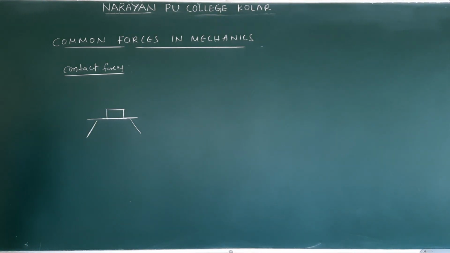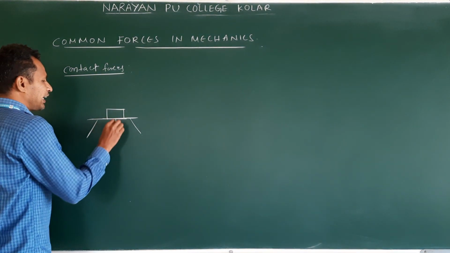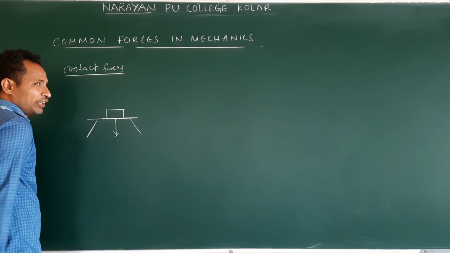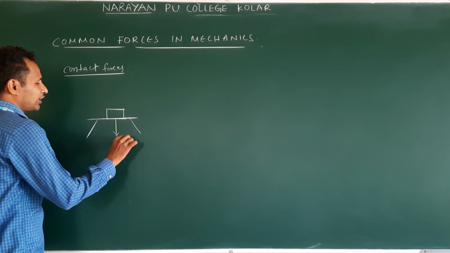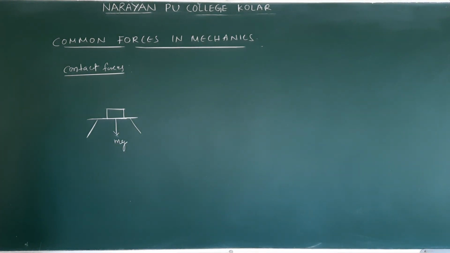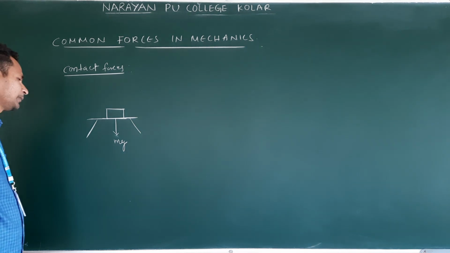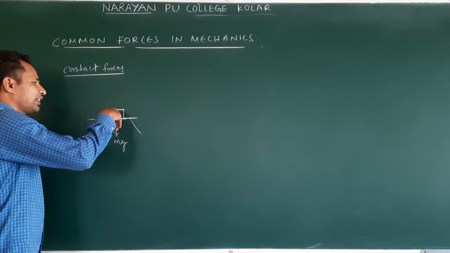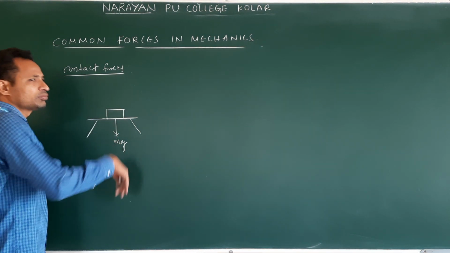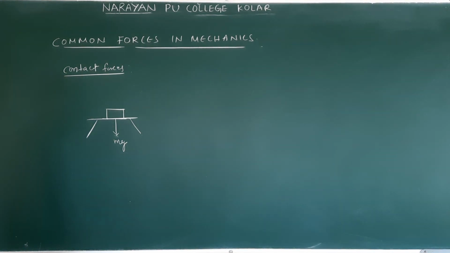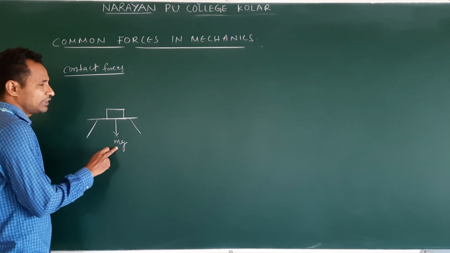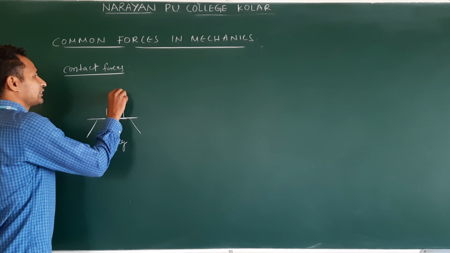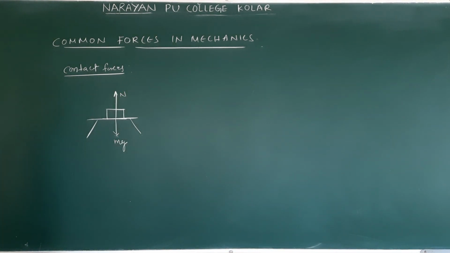Am I correct? Now, weight acts downwards. Always weight acts towards the center. So this is mg. Am I correct or not? So force is acting downwards. Is the object going down? No. Object is at rest. Clear? Am I correct? So some other force is balancing this mg. Right? That is N, normal reaction.